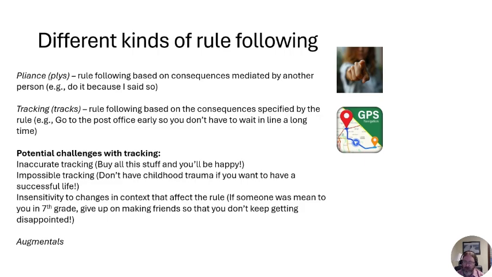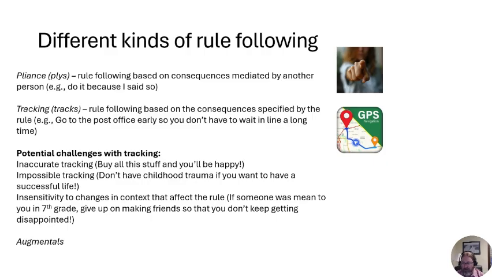But for people who have a history of childhood trauma, that rule is impossible to follow. They cannot go back in time and not have that trauma. So if that's the kind of tracking they're doing, to say I'll be happy when I don't have my childhood trauma, they may be setting themselves up for an impossible task.